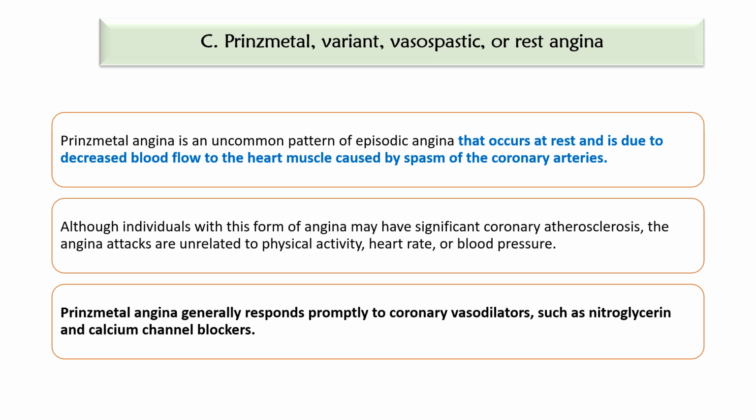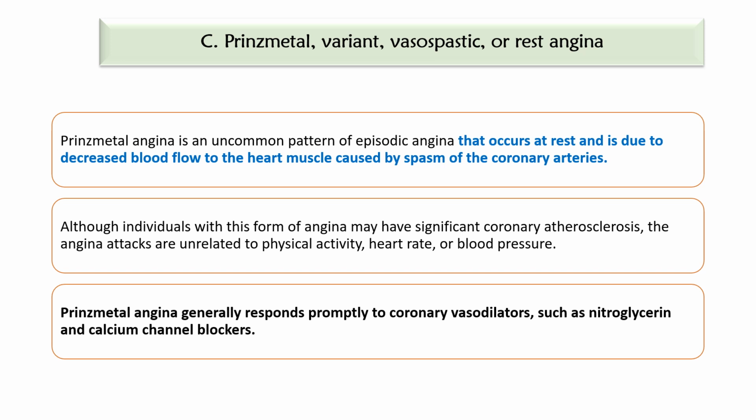And the third type of angina is Prinzmetal, variant, vasospastic or rest angina. Prinzmetal angina is an uncommon pattern of episodic angina that occurs at rest and is due to decreased blood flow to the heart muscle caused by spasm of the coronary arteries. Although individuals with this form of angina may have significant coronary atherosclerosis, the angina attacks are unrelated to physical activity, heart rate, or blood pressure.